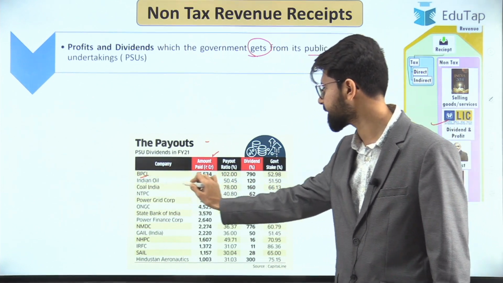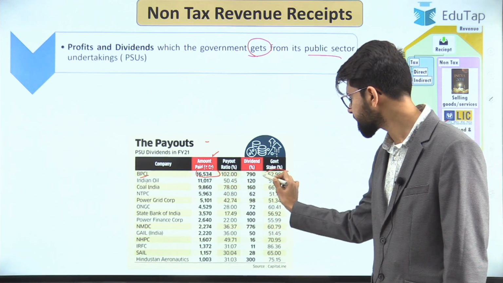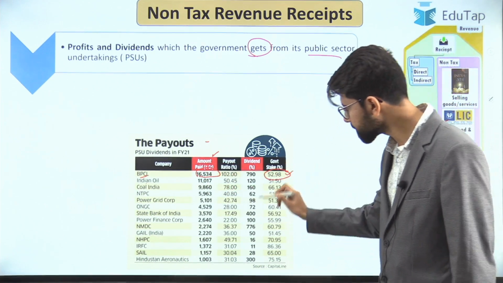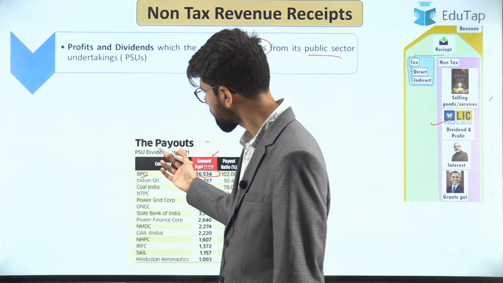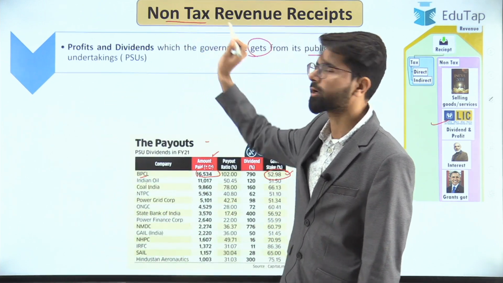Such as the BPCL has paid the highest, 16,534 crore, and the government stake within this particular company, that is BPCL, is 52.98. So similarly, all the profit that has been earned from these PSUs comprises non-tax revenue receipts.